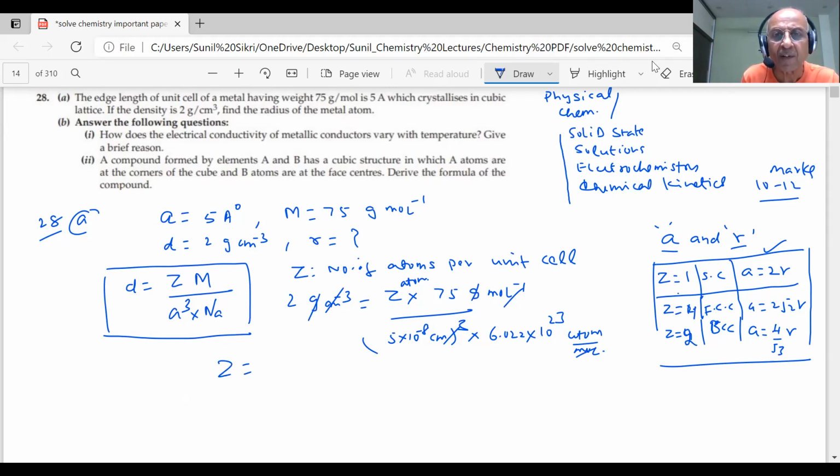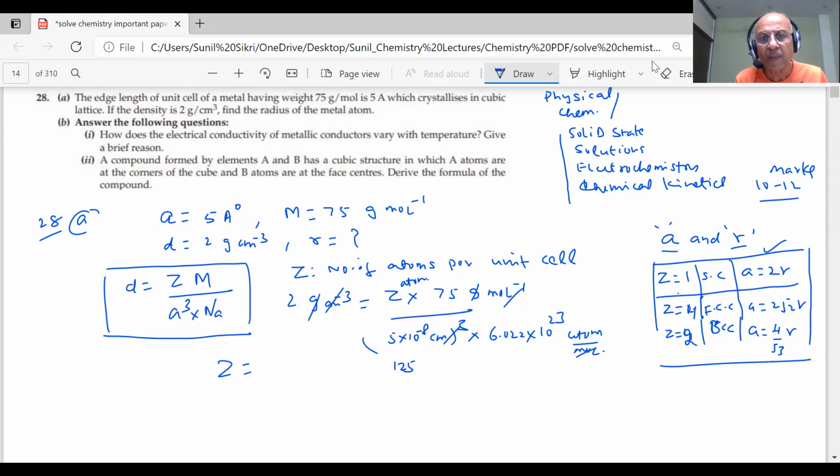We have to calculate it. 5 into 5 is 25, 25 into 5 is 125. Now it is a mathematics calculation.